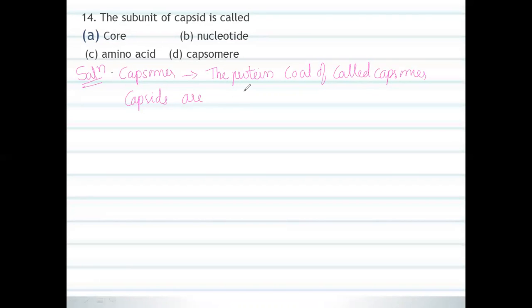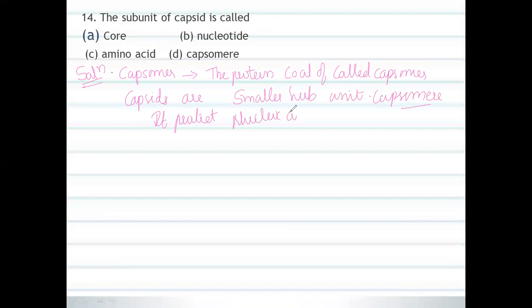The smaller subunit is called capsomers. So the capsid's smaller subunits are called capsomers, which protect the nucleic acid.